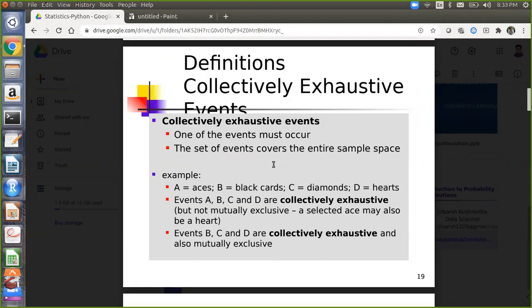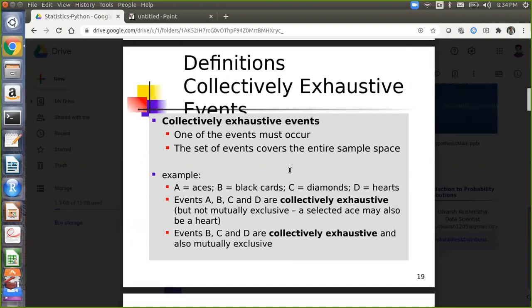See, you have to look at these two points of the definition and map them. Both should be true. One of the events must occur. Now, randomly I am withdrawing any card from the deck of cards. Suppose Utkarsh has withdrawn a card from a deck of cards. Whatever card has been withdrawn, is it coming under any of these events?